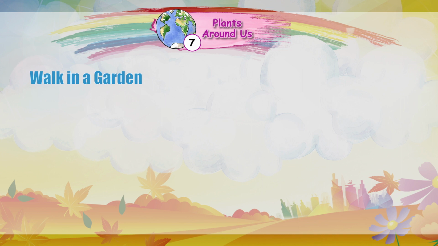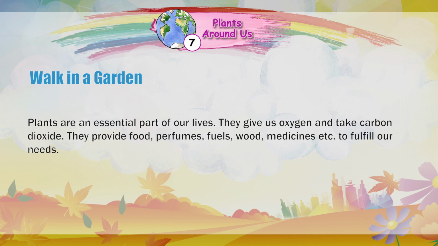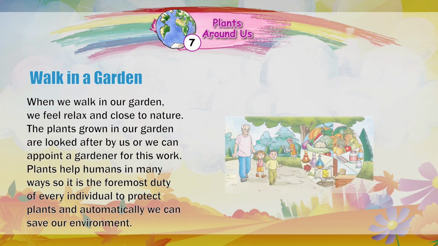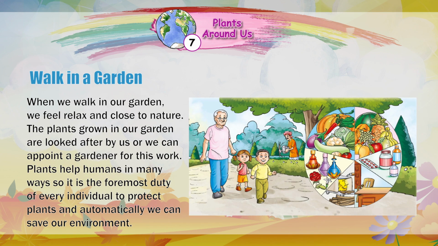Walk in a garden. Plants are an essential part of our lives. They give us oxygen and take carbon dioxide. They provide food, perfumes, fuels, wood, medicines, etc. to fulfill our needs. When we walk in our garden, we feel relaxed and close to nature.